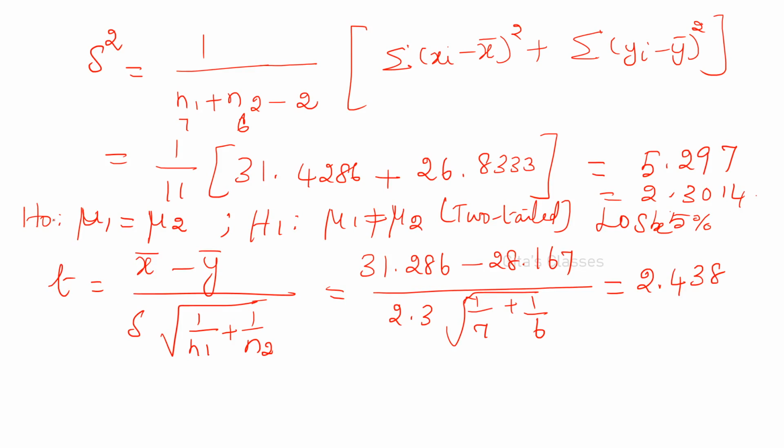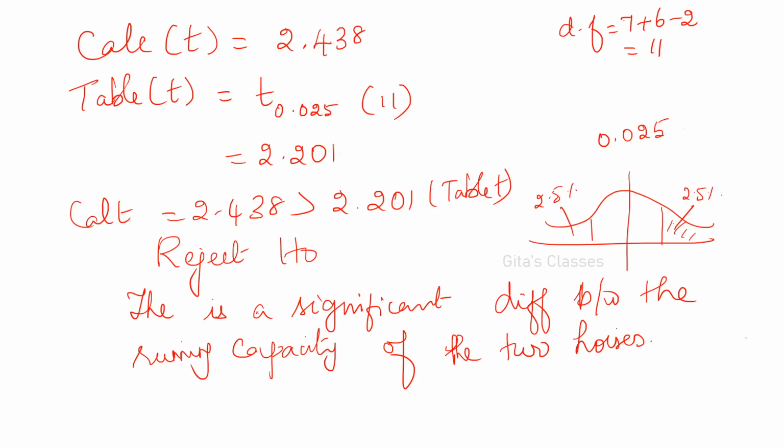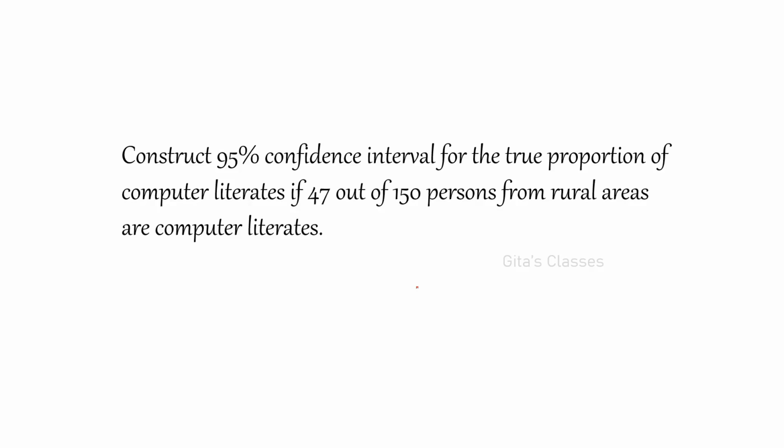T is equal to, again you have to write H0, H1 as usual. T is equal to x bar minus y bar divided by s into root of 1 by n1 plus 1 by n2. If you substitute, you will be getting 2.438 and the table value is 2.201. Therefore, here it is 2.438, which is greater than 2.201. So reject H0. Always H0, I have explained already. I'll explain again in the next problem.